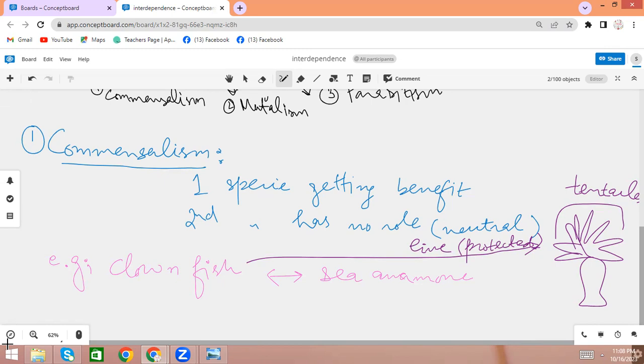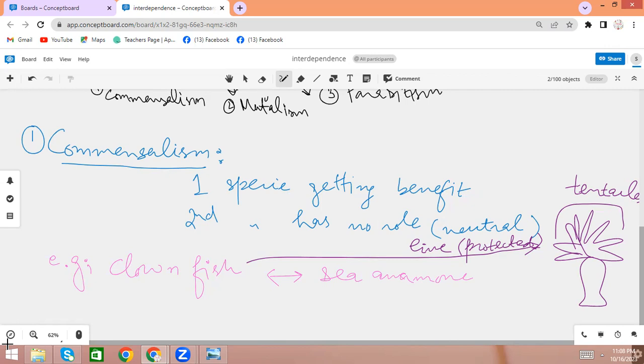This clownfish is taking tentacles as its home. So it lives there and it is protected from the predators. So it gets protected through these tentacles. This is the advantage of clownfish.